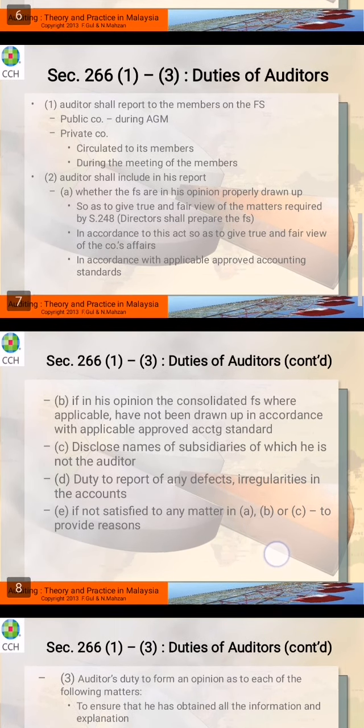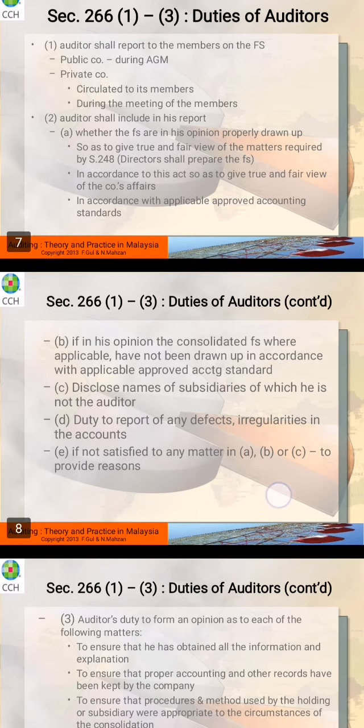All right, 266 sub 3, we continue. What else does the auditor have to report? In his opinion, the consolidated financial statements, where applicable, have not been drawn up in accordance with the applicable approved accounting standards.